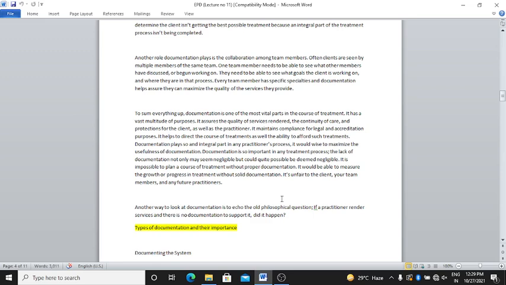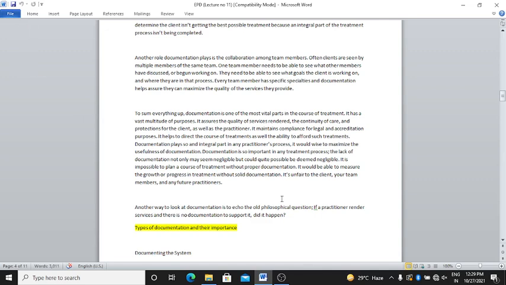It assures the quality of service rendered, the continuity of care, and protections for the client as well as the practitioners. It maintains compliance for legal and accreditation processes. It helps to direct the course of treatment as well as the ability to afford such treatment.